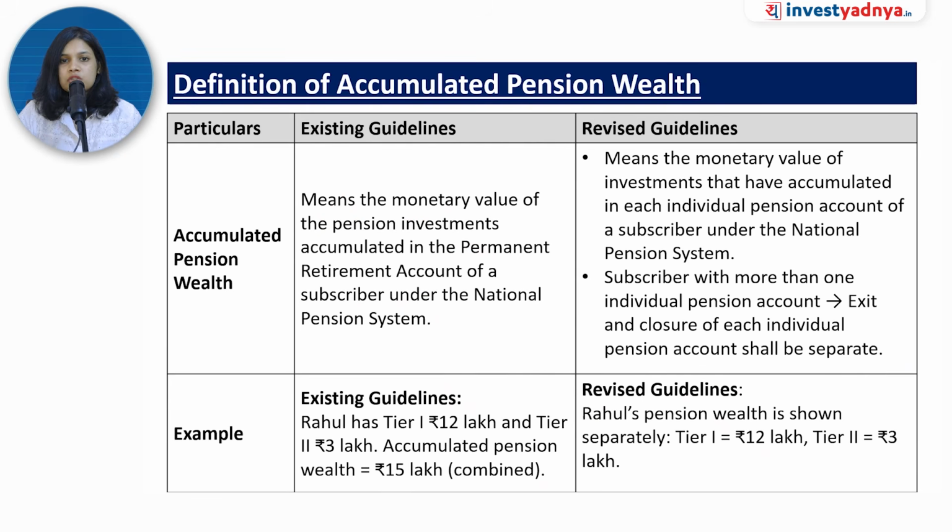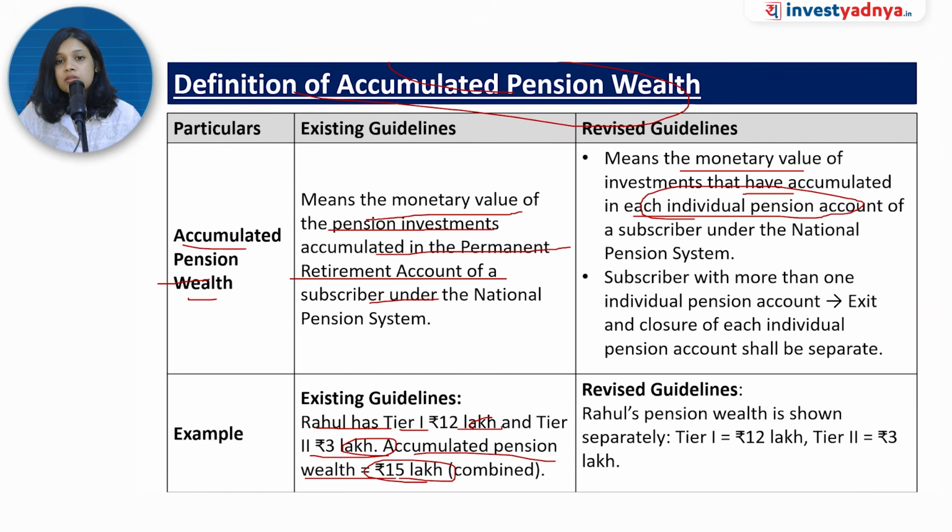Now the definition of accumulated pension wealth has also been changed. Earlier, accumulated pension wealth meant the monetary value of the pension investments accumulated in the permanent retirement account of the subscriber. Now it means the monetary value accumulated in each pension account. So if we look at the example, if Rahul had tier 1 of 12 lakh and tier 2 of 3 lakh, then accumulated pension wealth is 15 lakh.